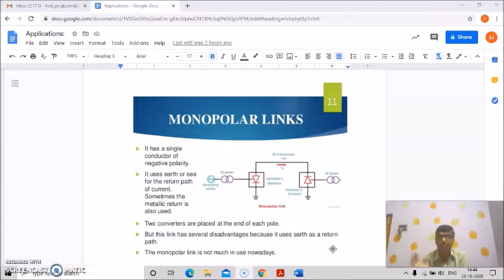Once again, I am repeating about this monopolar link. It has a single conductor of negative polarity. It uses earth or sea for the return path of current, and sometimes a metallic return is also used, and two converters are placed at the end of each of the pole.